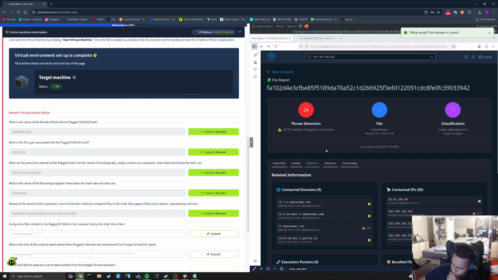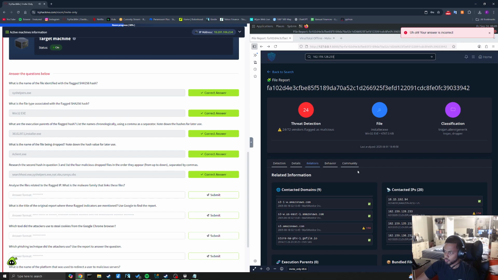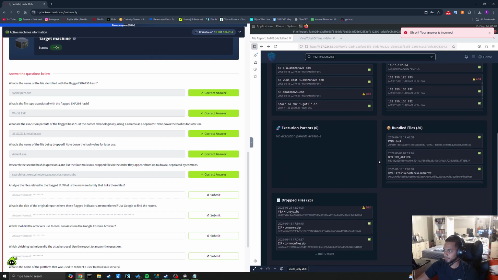Analyze the files related to the flagged IP. What is the malware family that links these files? Trojan. Okay. Generic. Alright, it's definitely related to the flagged IP.